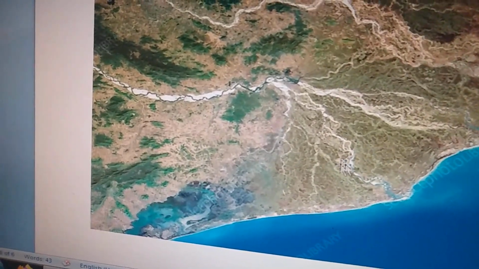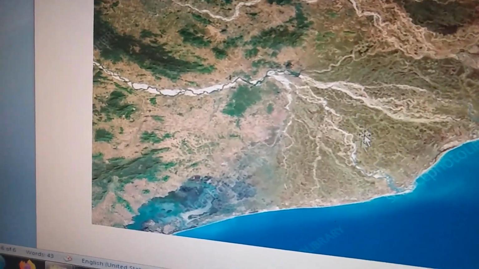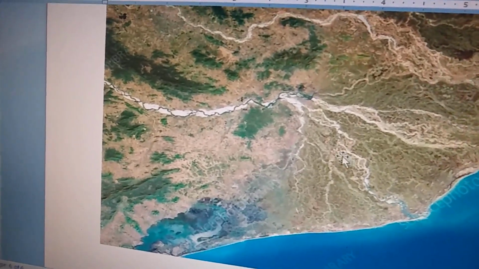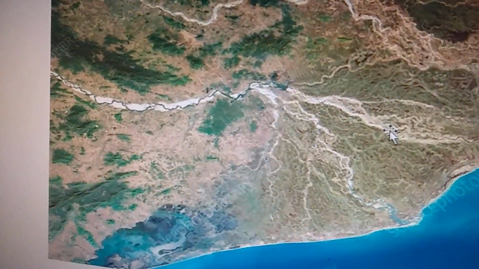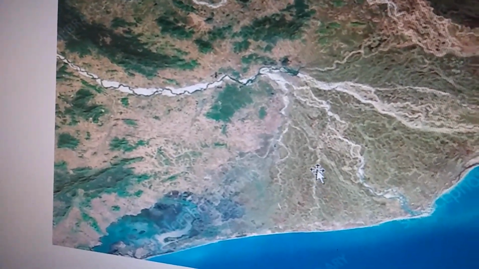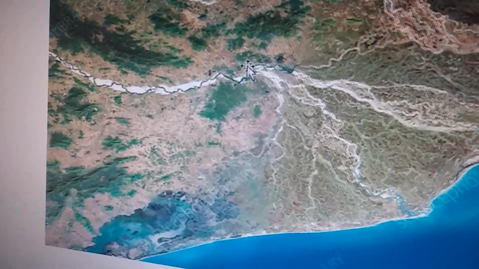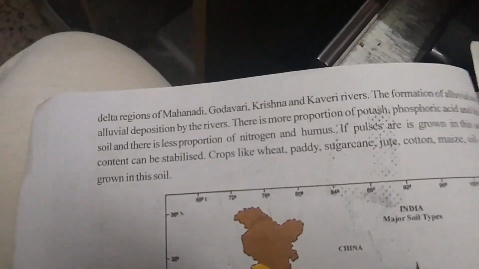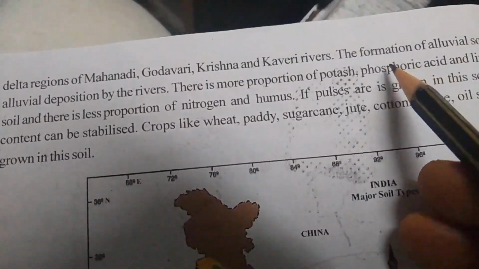This delta region also contains alluvial soil, because when the flood comes at that time they get fresh alluvial. So this is the delta region where my mouse cursor is moving. You can see the triangular shape. This triangular shape is called the delta region, and this is the flow of the river. I hope you can see. Okay, the next point we have to go for.